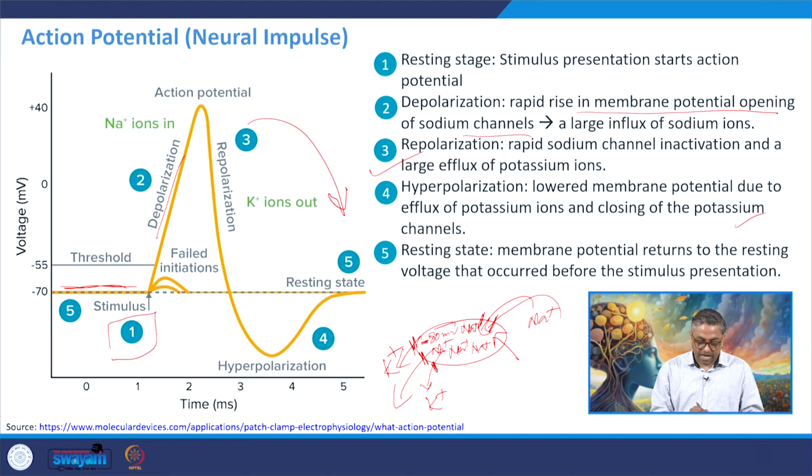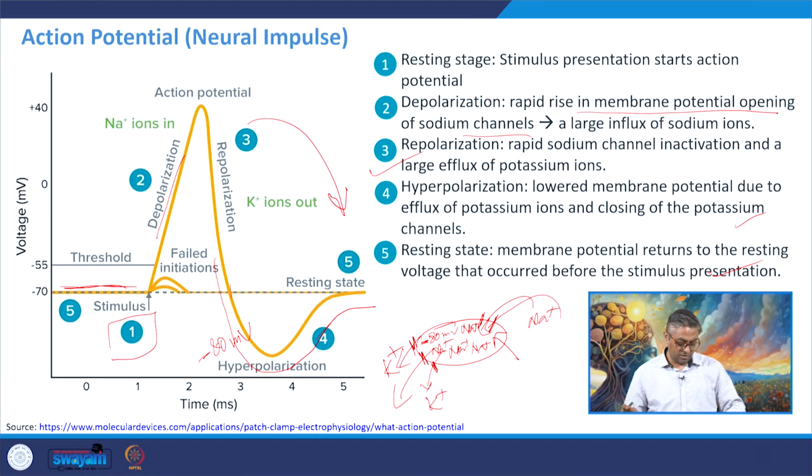And once this has happened, then potassium keeps on decreasing till it becomes negative again, till it reaches minus 80 microvolt. So this is happening, and then the cell is at resting state, you become calm, okay, I have reached on time at the train station, my train hasn't arrived, now I am at resting state. Then the cell reaches resting state, and the resting state membrane potential returns to the voltage.